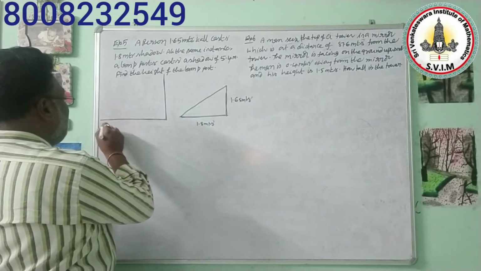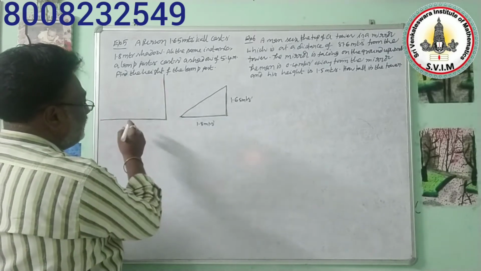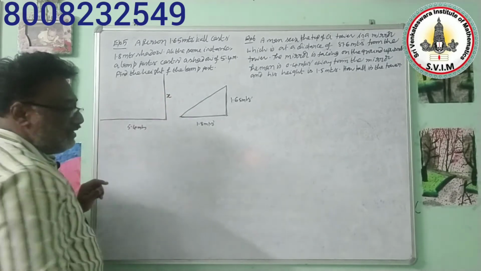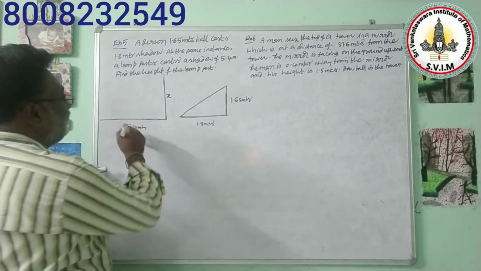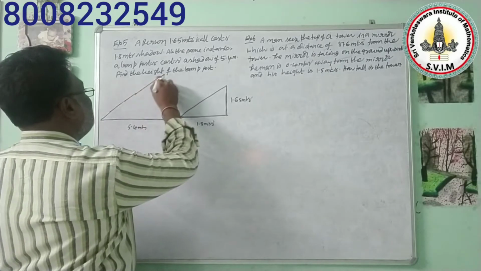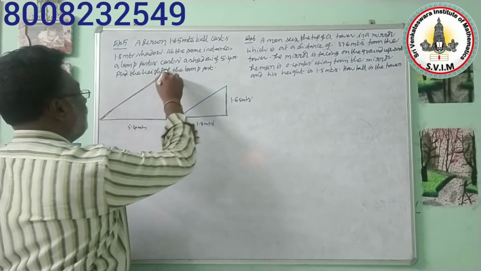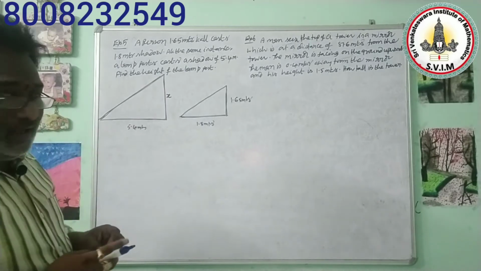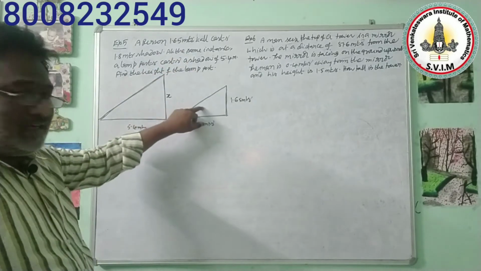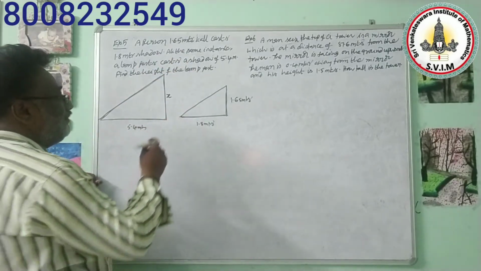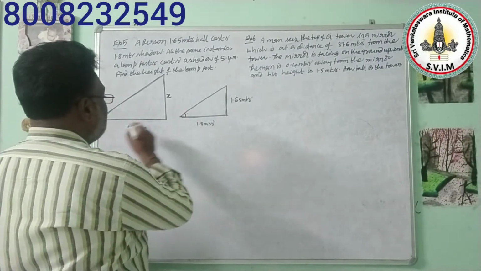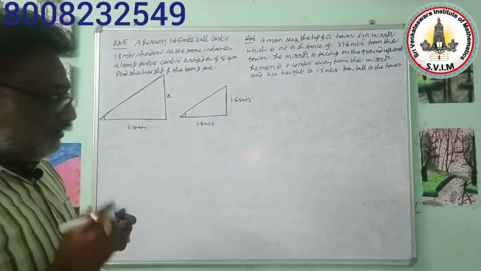Now listen to me. This length of shadow you have been given, that is 5.4 meters, but here we need to find the height of the lamp post. So here due to the sun ray, that lamp post's shadow is able to be seen. That's all. This is the sun ray, like in that way you can take. So here one important point you need to observe. At the same instance, that means these two situations occurred at the same time. So at the same time the sun rays reach the earth at the same angle. So these two angles are the same, like in that way you need to take. That's all. So now listen to me.